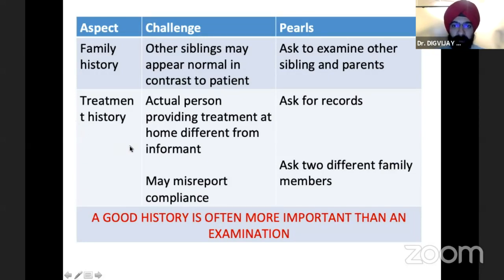In terms of treatment history, the actual person who's providing the treatment should be the one who should be asked the treatment history, because here, the eye drops, whether they're being put or not being put, that's important. Is the child compliant with the patches? So remember, a good history is a very, very important thing before we move on to the examination.